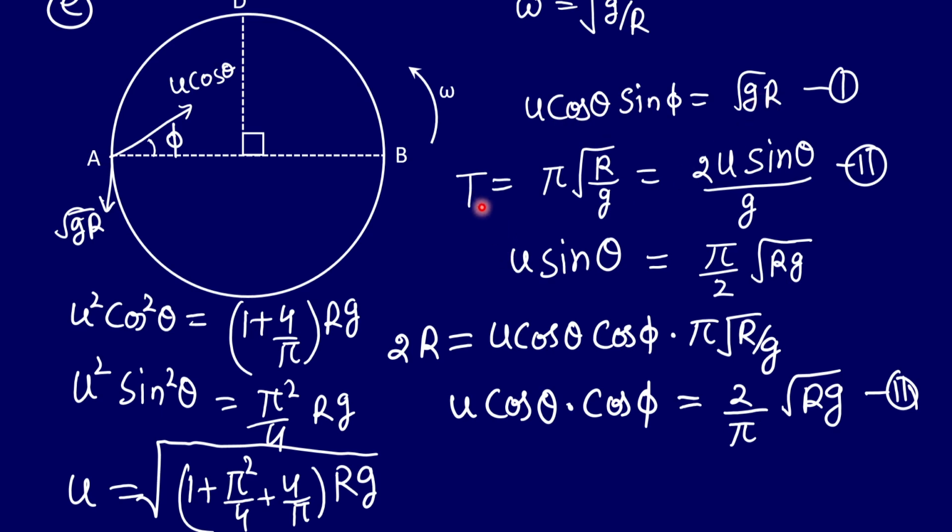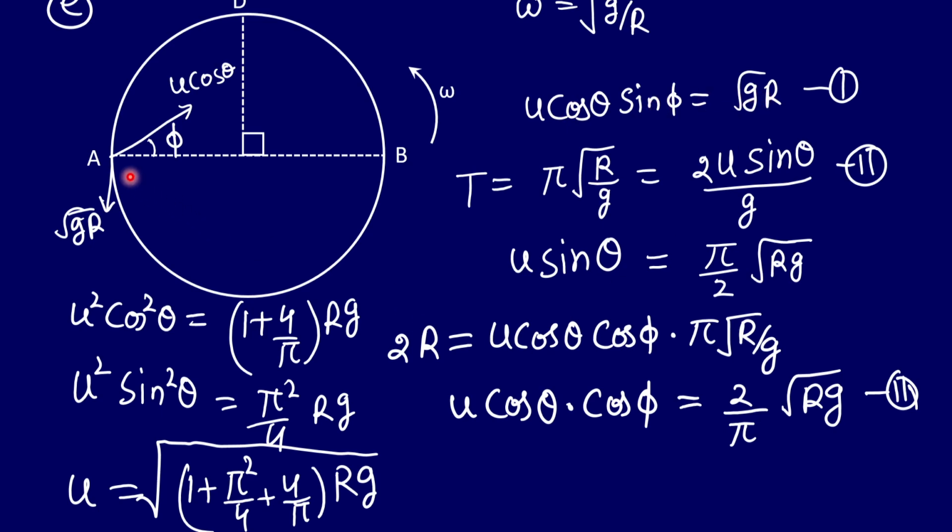Again, the same argument for the time: the displacement of this girl Amina from position A to position B is equal to pi. So we can say the time taken will be angular displacement pi by omega, and that becomes this much. And again, we can say that the time taken by the projectile will also be the same. That means 2u sine theta by g will be equal to this much. Again, from here we'll get the value of u sine theta as this much, right? And u cos theta sine phi is this much.